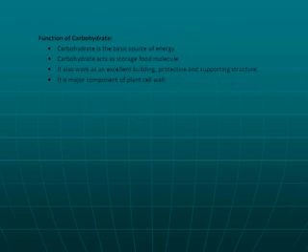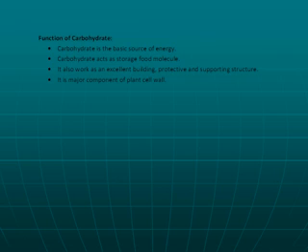Now let's move to the function of carbohydrates. Carbohydrate is a basic source of energy. How and why? Because in the form of glucose it provides energy to us. Carbohydrate acts as a storage food molecule. How? Carbohydrate glucose is stored in the form of glycogen in animals and in the form of starch in plants, and they provide energy in the form of glucose.